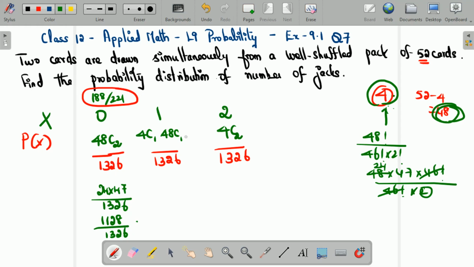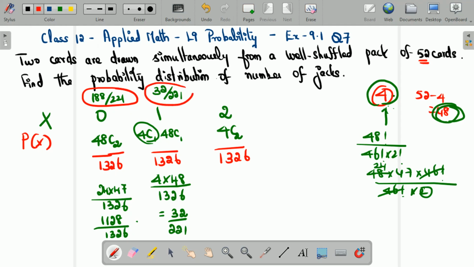Now let's move on to the calculation for X is equal to 1. 4C1 is nothing but 4 into 48C1 is just 48 divided by 1326. So if you simplify, this will be actually equal to 32 divided by 221. So we will note this. So this is 32 divided by 221. That is the probability for X is equal to 1.